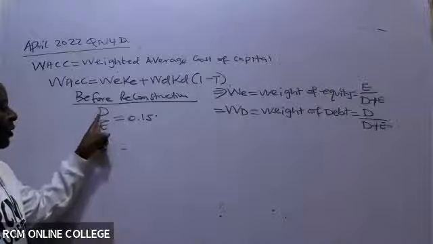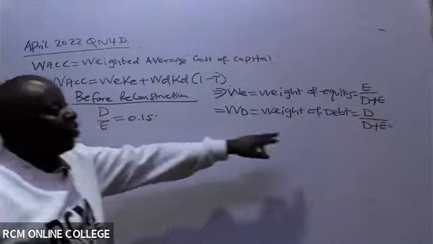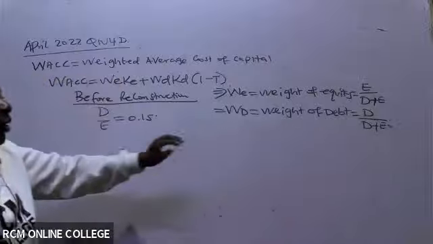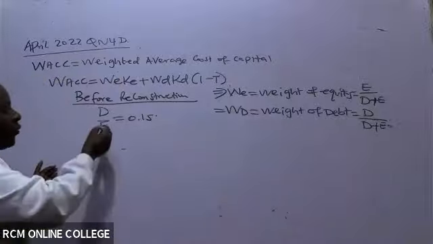So you see your examiner has given you D over E, but he has not given you D over D plus E. So it will be very important for us to get the weight of debt.